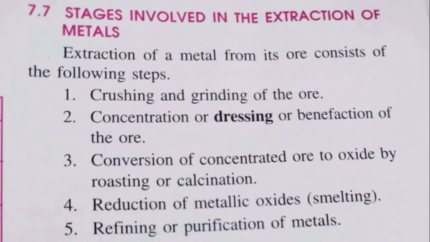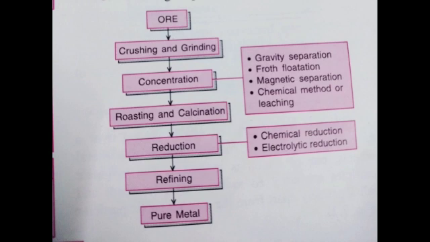Did you understand, children? Shortly we can see: first step is ore, next crushing and grinding, concentration, roasting and calcination, reduction, refining, pure metal. For concentration we select some methods, that is gravity separation, froth flotation, magnetic separation, chemical method. Then for reduction we select two methods, that is chemical reduction and electrolytic reduction. Did you understand, children? Okay, I will see you with the continuation of this lesson in the next video.